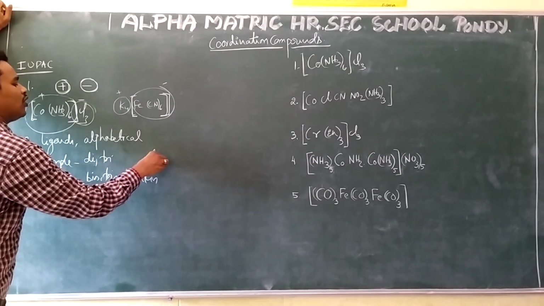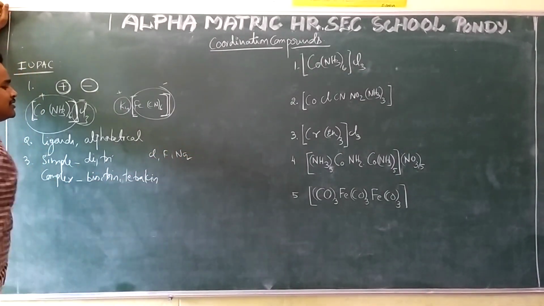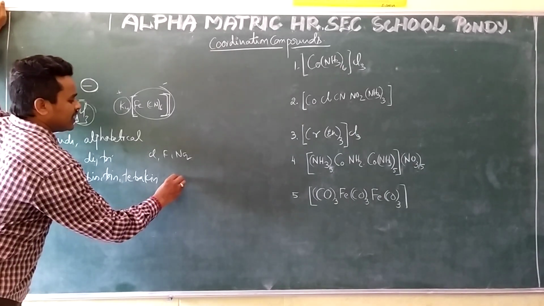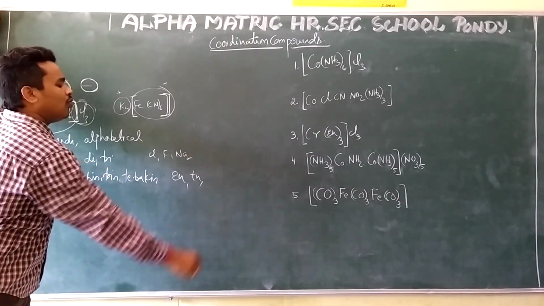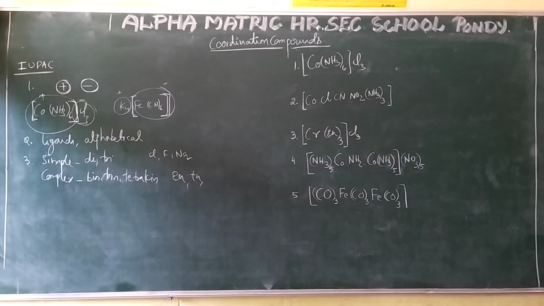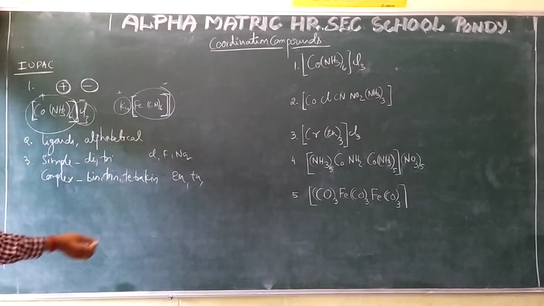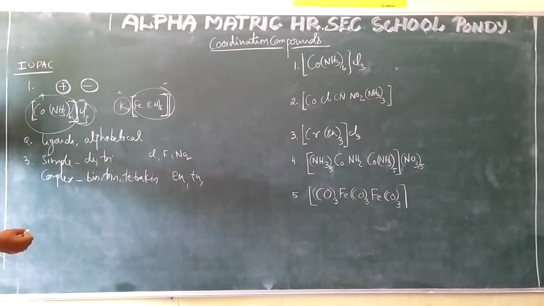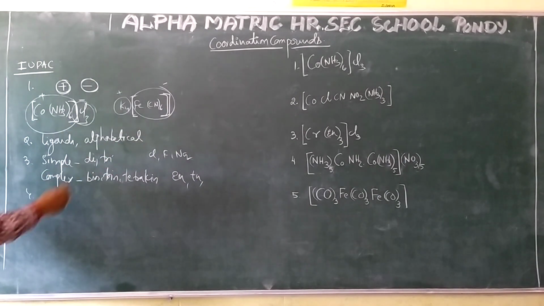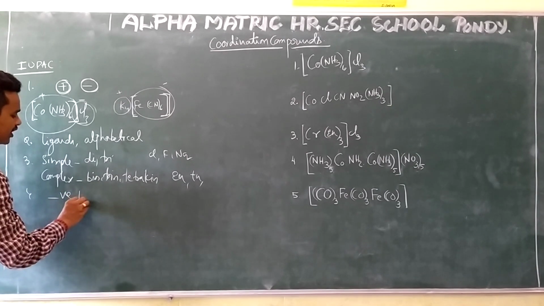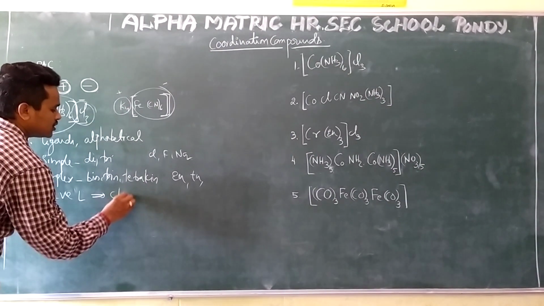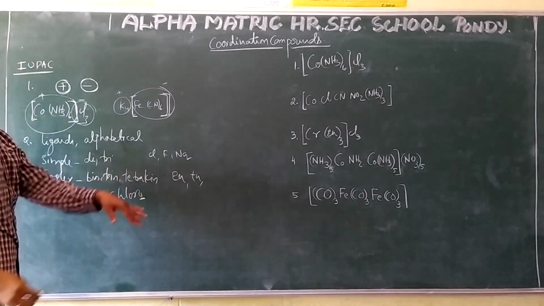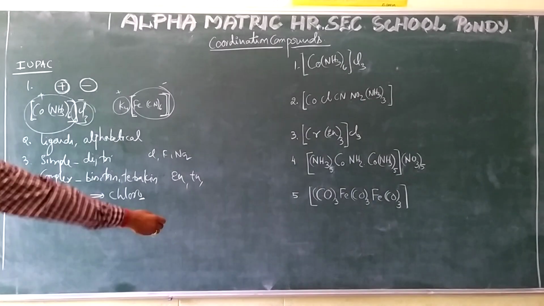Simple ligands are like chlorine, nitro. Complex ligands are like ethylenediamine, triethylene, propane-1,2-diamine, and so on. After that, when you are writing negative ligands, the name is going to end with O: chloro, nitro, fluoro. Automatically O will be there.